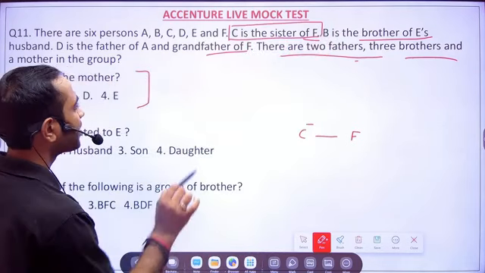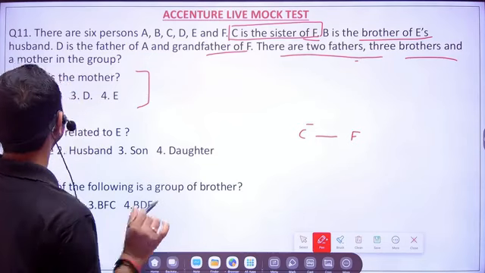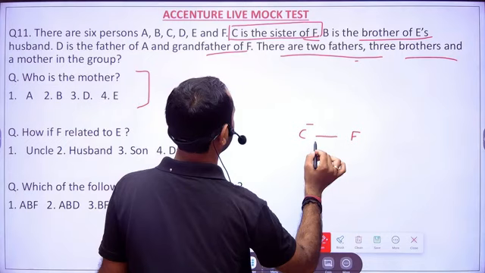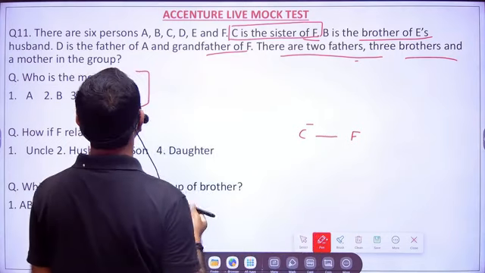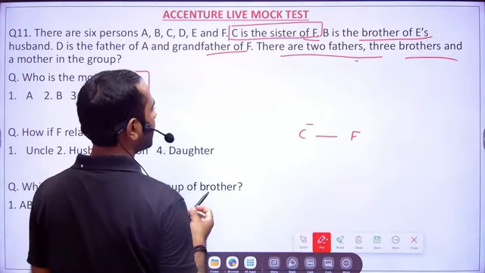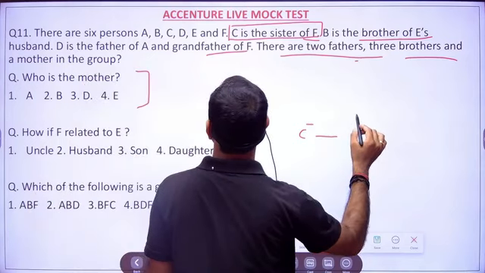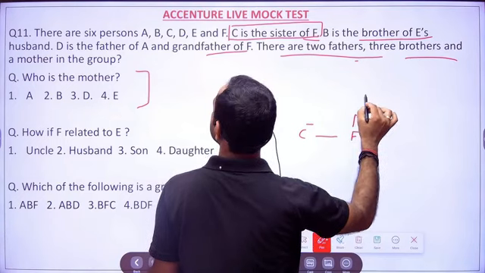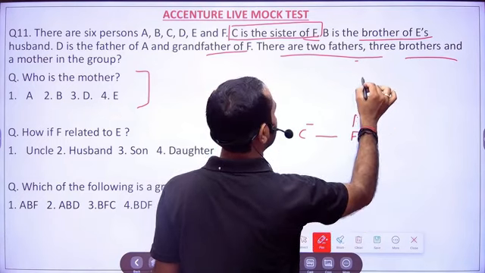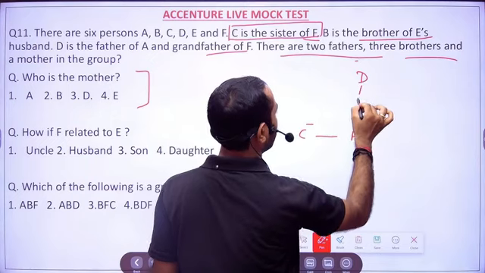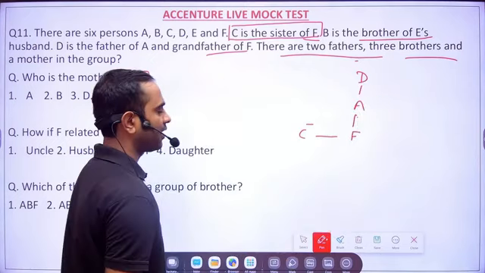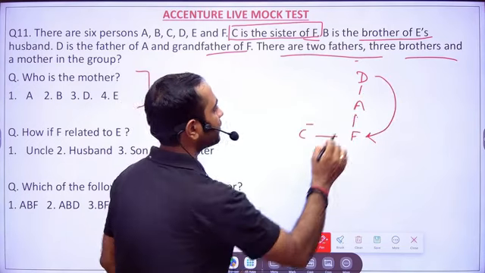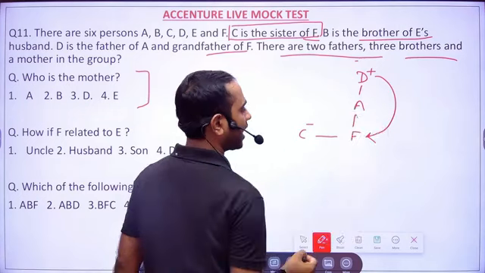B is the brother of E's husband. D is the father of A and grandfather of F. So D is male, the grandfather.